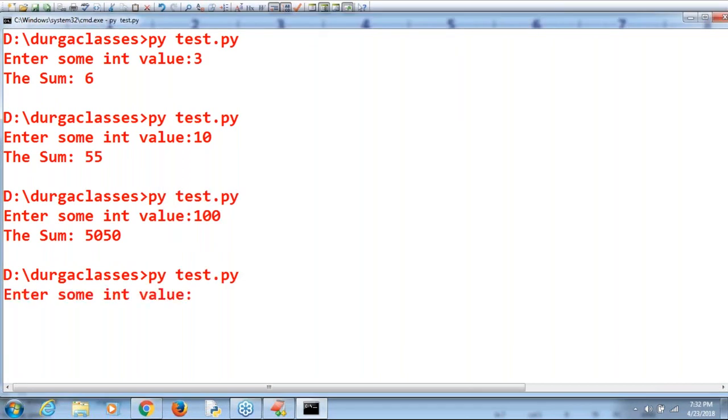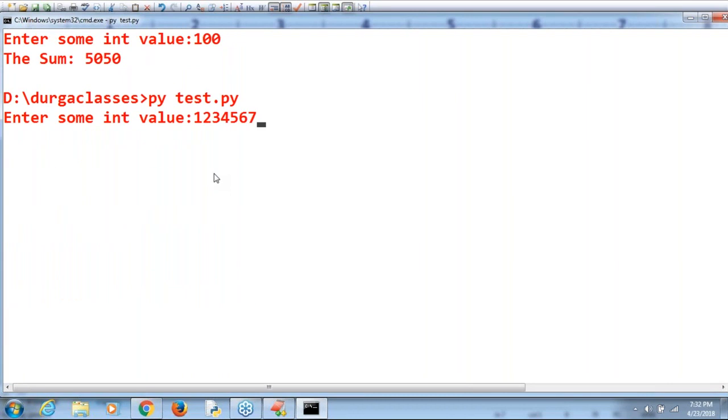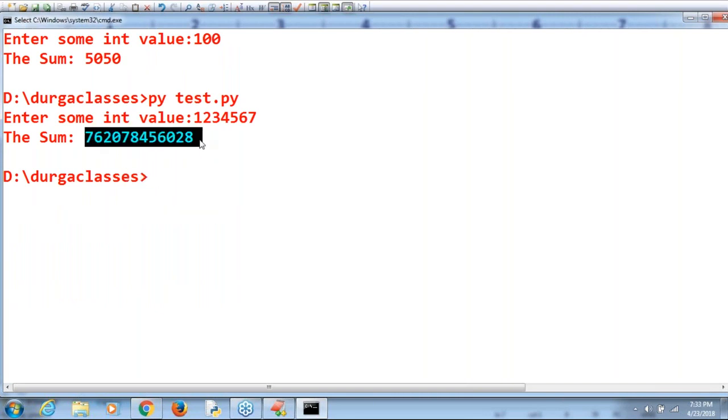Suppose I'm taking 1, 2, 3, 4, 5, 6, 7. Then automatically a bigger value is going to be executed. Just a matter of 1 or 2 seconds. Yes, we are getting the sum value. Clear? Yes. Okay.